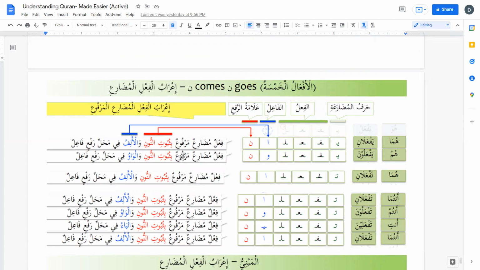So if noon is present, it is evidence of the regular form. The noon is the thubut, or evidence, of fi'l mudari' being in regular form or marfu' form. So that's why we use this word bi thubutin noon.